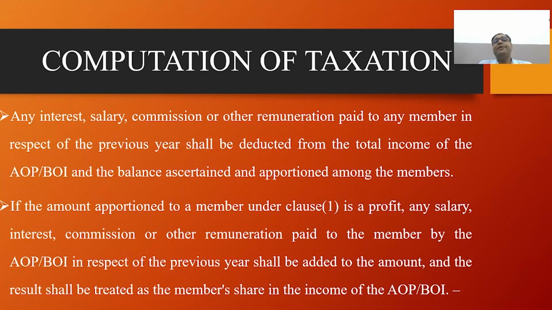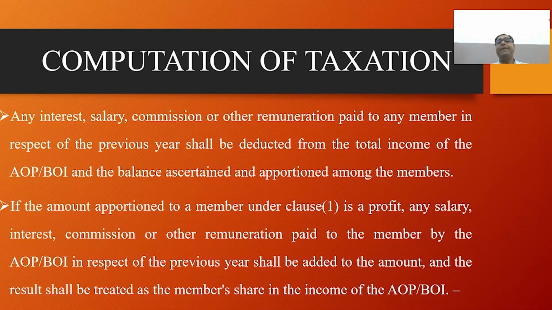And when calculating the tax liability where the shares of members of AOP and BOI are not determined, if the amount apportioned to a member under clause 1 is a loss, any salary, interest, commission or remuneration paid to the member by the AOP and BOI in respect of the previous year shall be adjusted against that amount, and the result shall be treated as the member's share in the income or loss of the AOP and BOI.